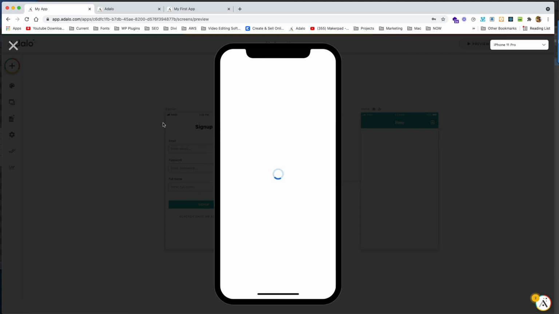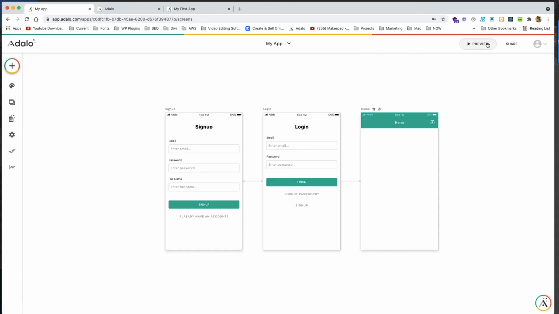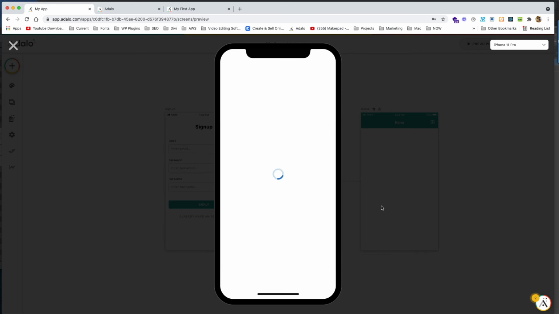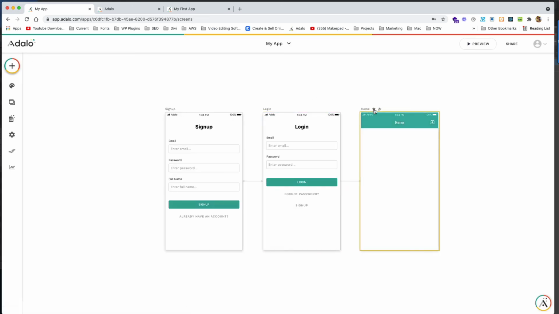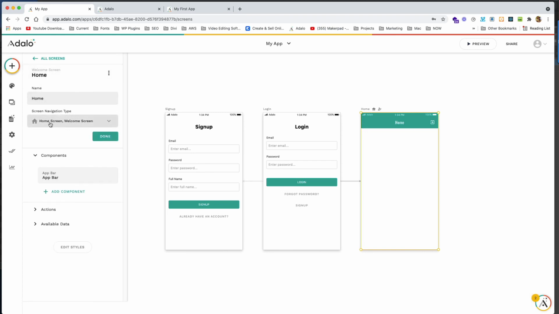Oh, sometimes we really have to wait for these apps, huh? Sometimes there's an internet connection issue. There it is, see? I'm not logged in, but I get this one because I'm going to the home screen where someone is not logged in. That's what this one happened to be set to. I set it by telling it, hey, if I am not logged in, take me to this screen.